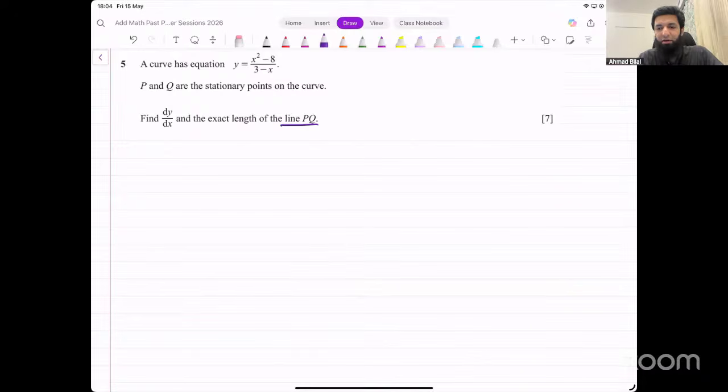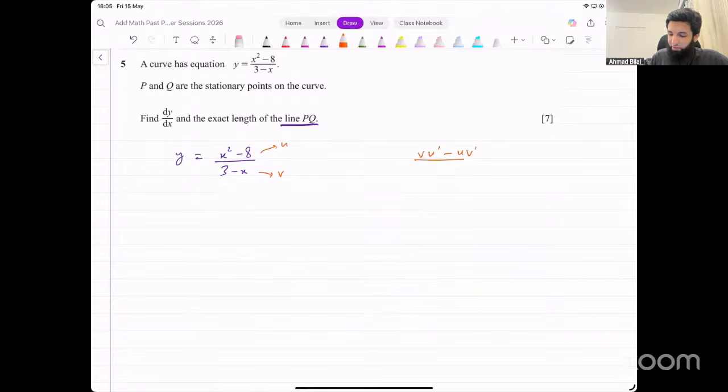How do you find stationary points of any function? You find the derivative, put that equal to 0. Let's do that. y equals x squared minus 8 divided by 3 minus x. That's the function. How do you differentiate it? It's a quotient, right? We can say this is u, this is v. The quotient rule says vu dash minus uv dash divided by v squared. Input values in that will give you the derivative dy over dx.